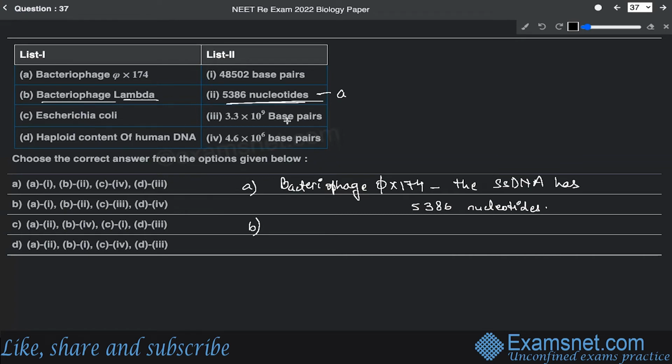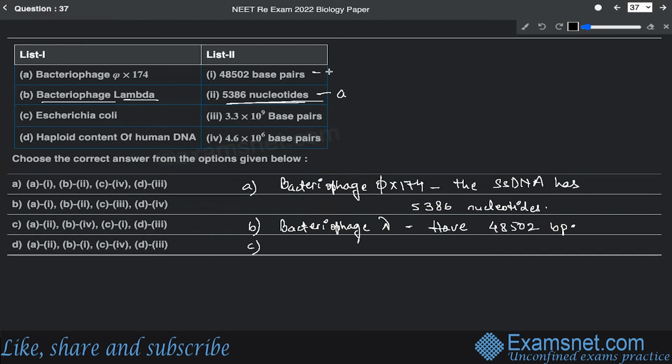Bacteriophage lambda has a linear DNA, and their linear DNA has 48,502 base pairs. So bacteriophage lambda has 48,502 base pairs.